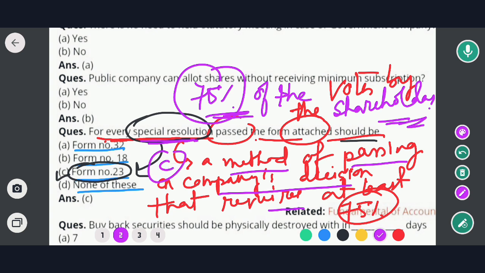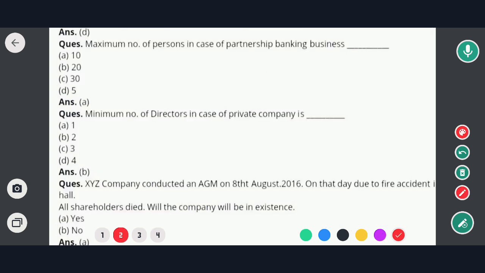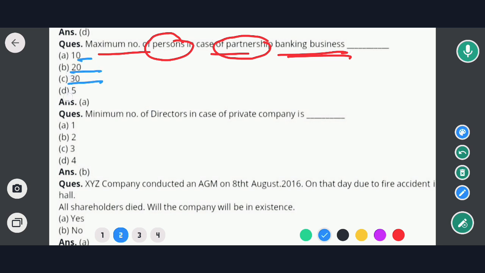Now onto the next question. Next question is: maximum number of persons. Options are option A 10, option B 20, option C 30 and option D 5. So in this case the correct option would be option A. That means a maximum of 10 persons are required in case of partnership of banking business. So the correct option would be option A.